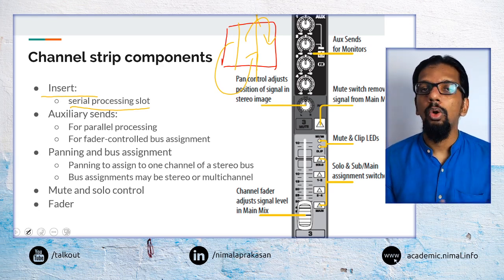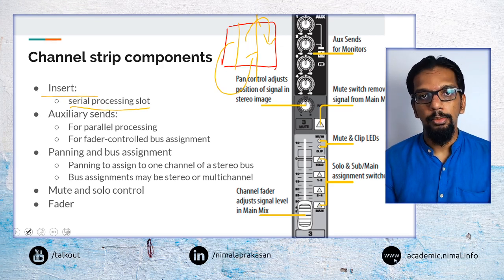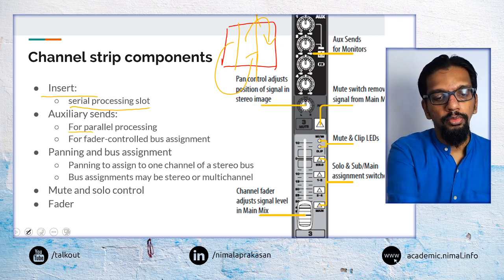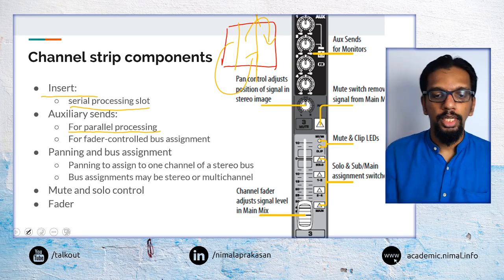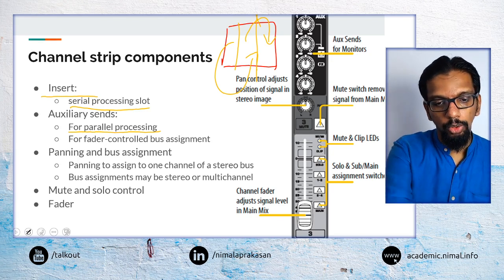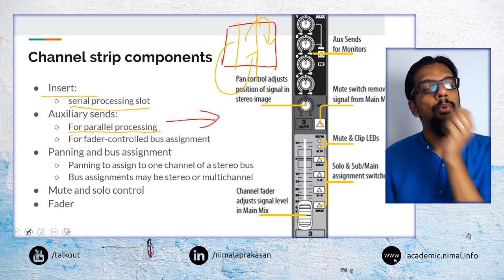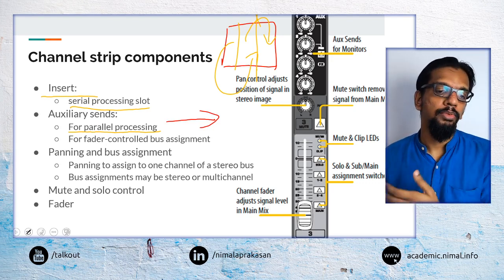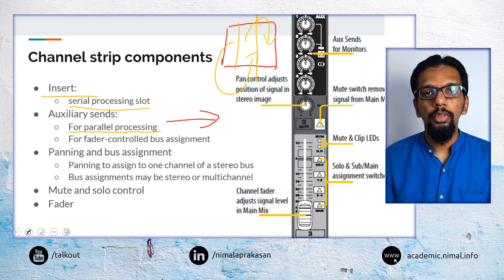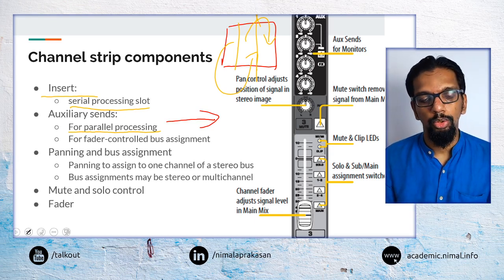Then we may have what are called auxiliary sends. These are again for additional signal processing. Again we will discuss the difference between parallel and serial processing, but mainly here we will send signal out of our channel strip for some type of external effects processing, or sometimes even for various purposes like grouping signals into groups and so on.